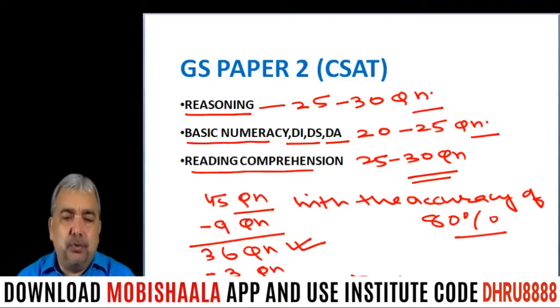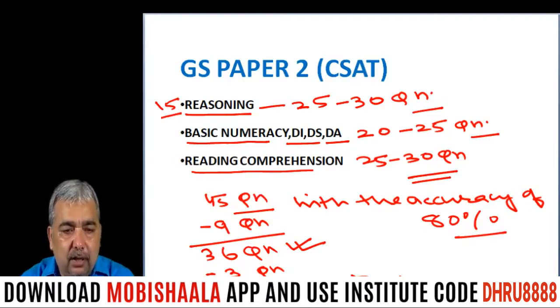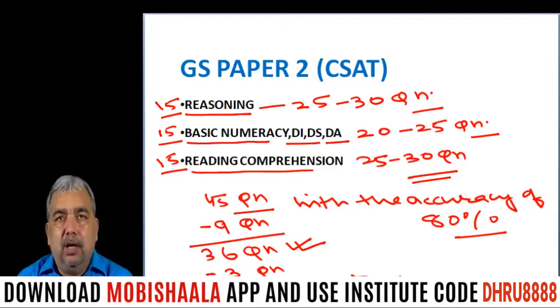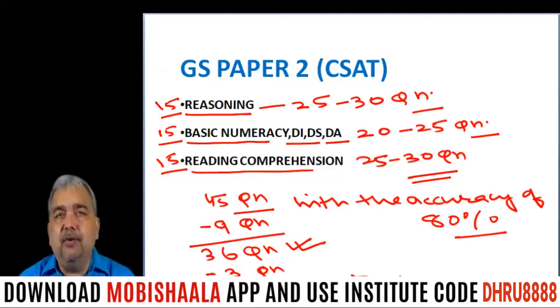In my view, you should attempt 15 questions each from the three areas, means 15 questions from reasoning, 15 questions from numeracy, and 15 questions from reading comprehension. It means with an average level of preparation, you can attempt 15 questions from reasoning, 15 from numeracy, and 15 from reading comprehension. So in all, 45 questions, and that is the best strategy.